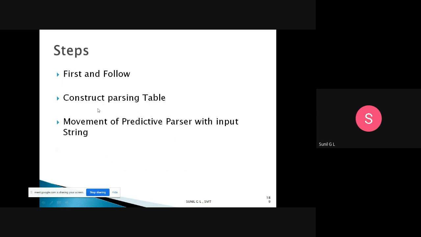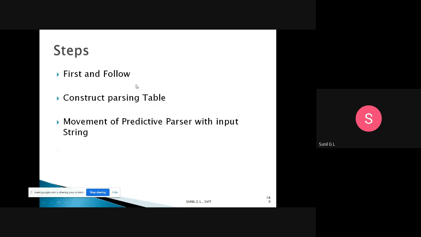After constructing the parsing table, we show the movement of the predictive parser with the input string. For the given input string, small a, small b, small a, dollar, you need to move the predictive parser. These are the things we need to do in this program. First we will discuss the theory, the problem, and then we will move on to the program. If you understand this problem, then you will easily understand the program. Nothing is there in that program.